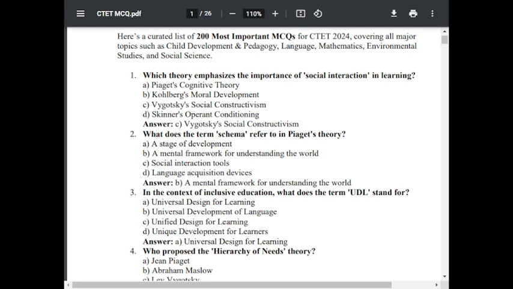Question number 3. In the context of inclusive education, what does the term UDL stand for? Option A, Universal Design for Learning. Option B, Universal Development of Language. Option C, Unified Design for Learning. Option D, Unique Development for Learners. Option A is correct. UDL means Universal Design for Learning.